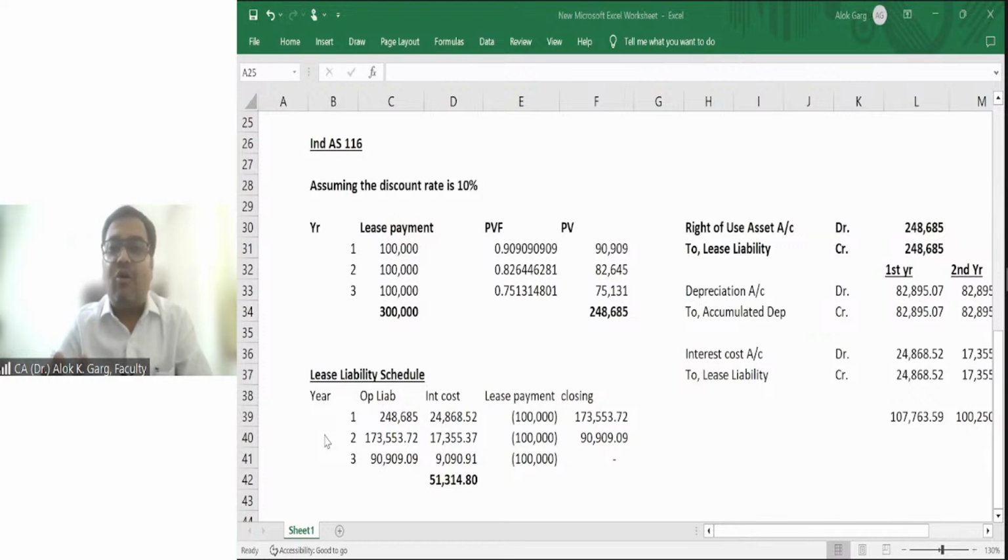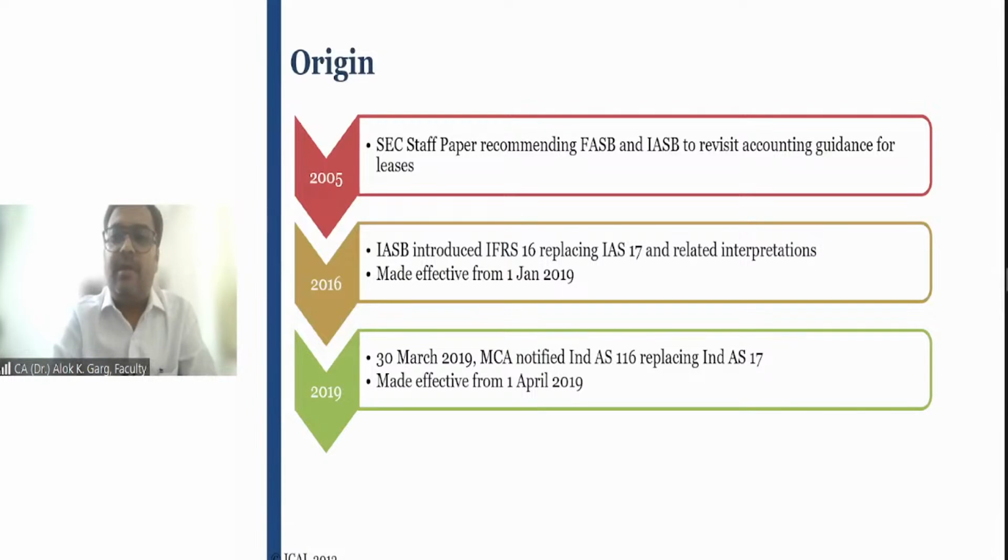I want to give the context of what change is brought in by IND AS 116. Okay. Right, friends? We have discussed what change is brought in by IND AS 116, with one example.